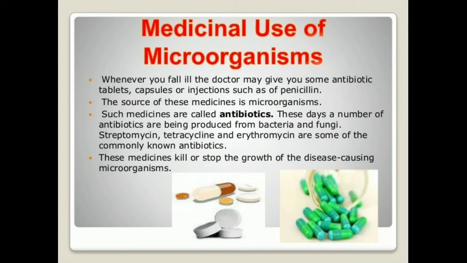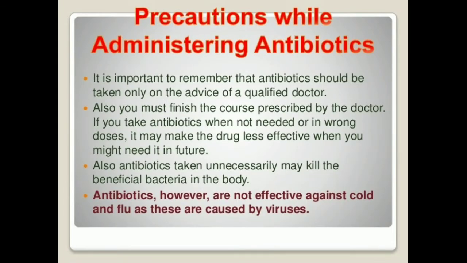For example, streptomycin, tetracycline, erythromycin, etc. are some examples of antibiotics, and these are produced from some bacteria and fungi. What do these medicines do? They will kill or stop the growth of disease causing microorganisms in our body. We have to take some precautions before taking antibiotics. So let's look at what those are.